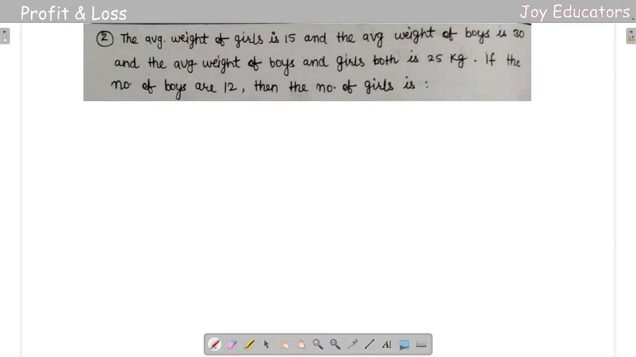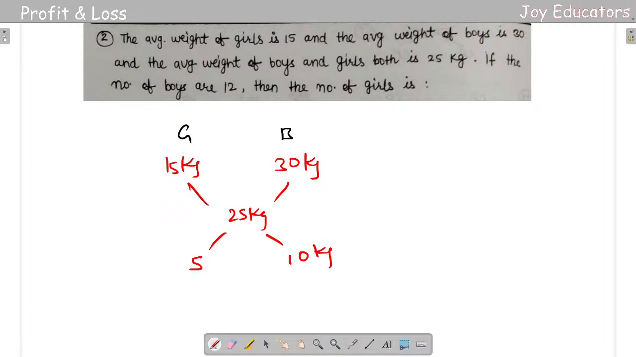The average weight of girls is 15 kgs, and the average weight of boys is 30 kgs. The question given is that the average weight of both boys and girls is going to be 25 kgs. So 30 minus 25 is going to be 5 kgs, and 25 minus 15 is going to be 10 kgs. So it's going to be 1 is to 2.